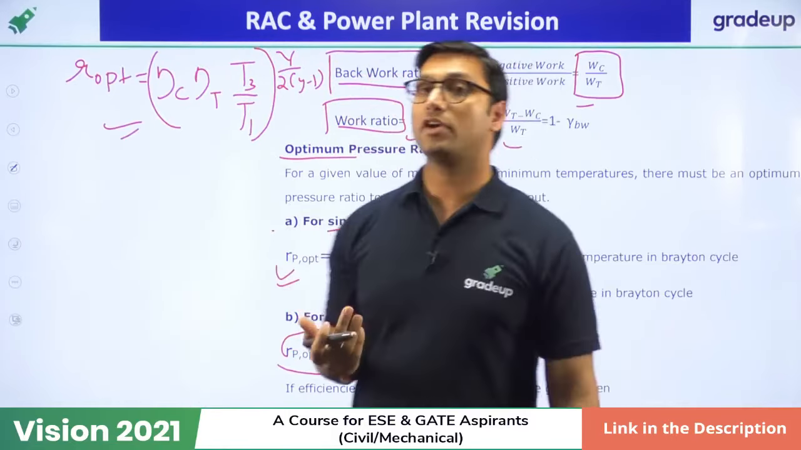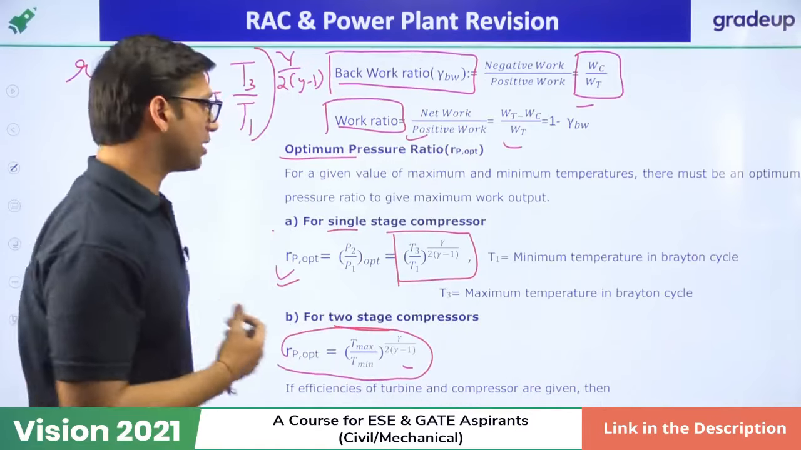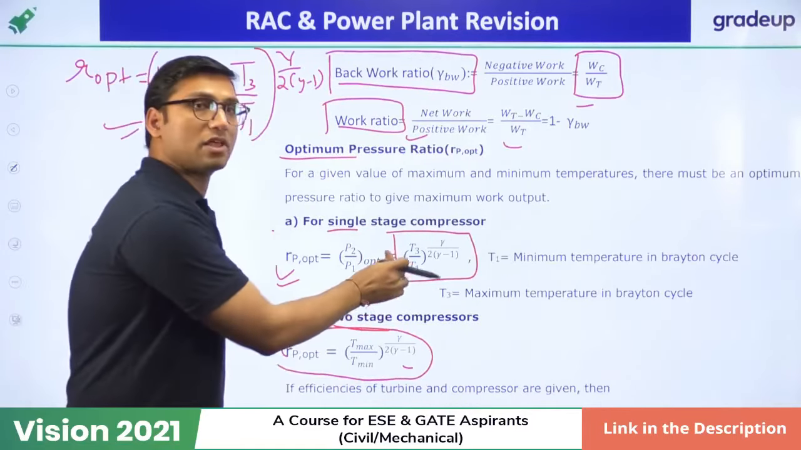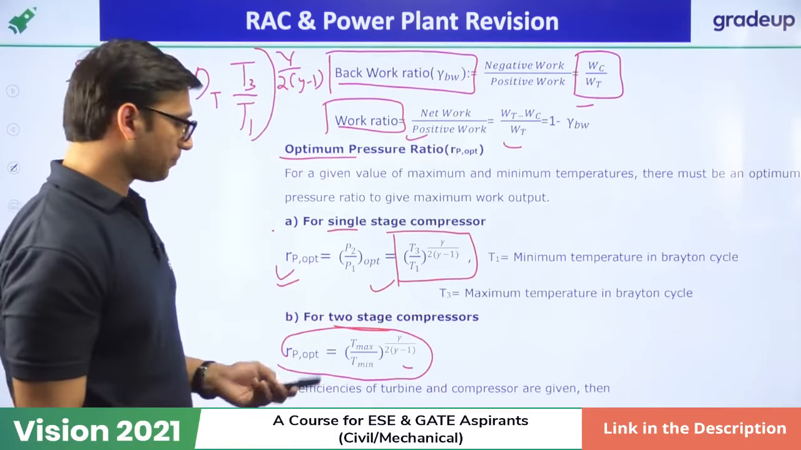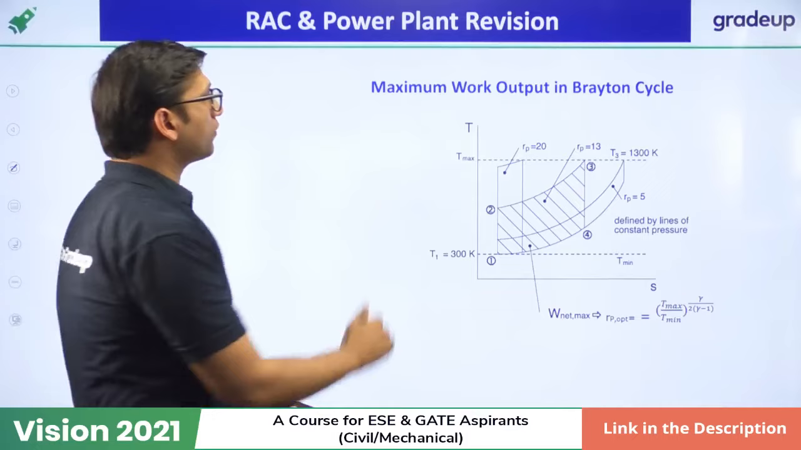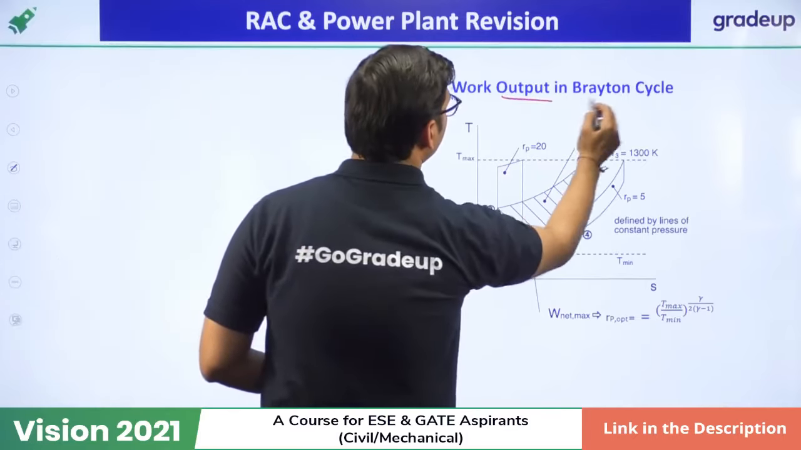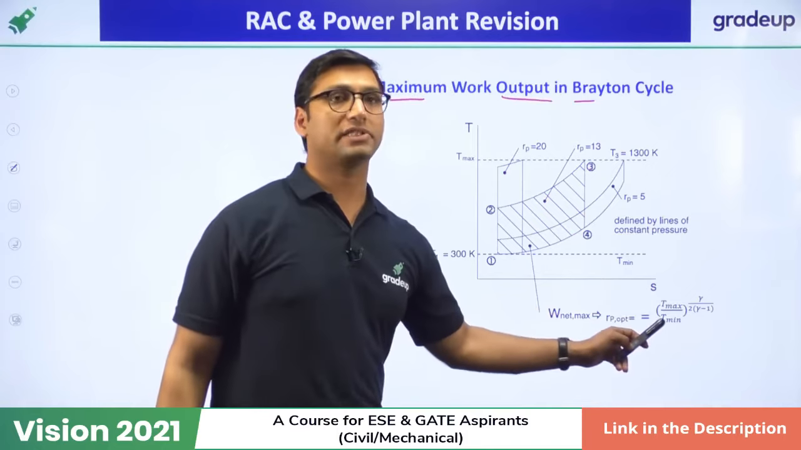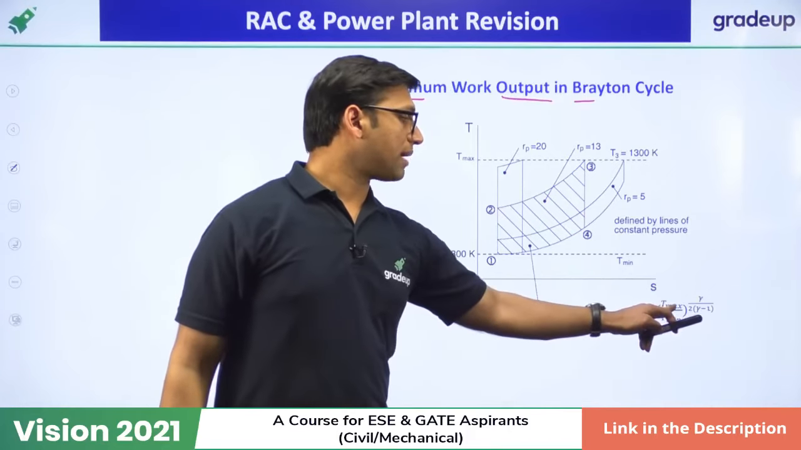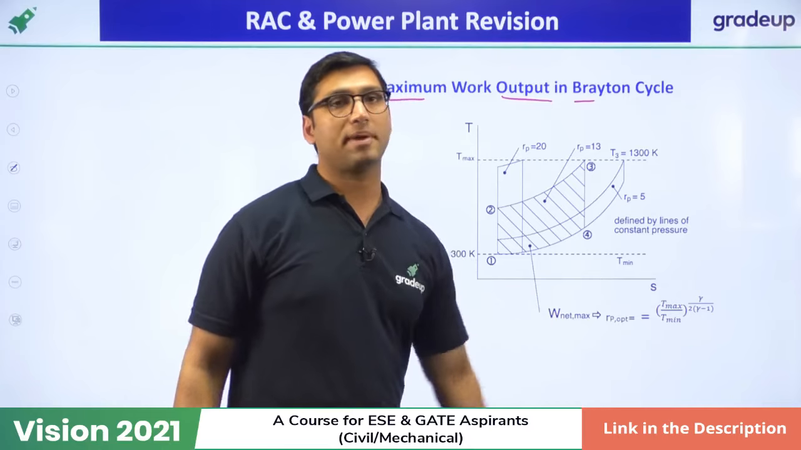But if it is not given to you, the formula of optimum pressure ratio is this: maximum temperature over minimum temperature to the power gamma over 2 times (gamma minus 1). Okay. Now there is also a formula for maximum work output in Brayton cycle. Maximum work output in the Brayton cycle is achieved at optimum pressure ratio, which is equal to (T maximum over T minimum) to the power gamma over 2 times (gamma minus 1). Okay.